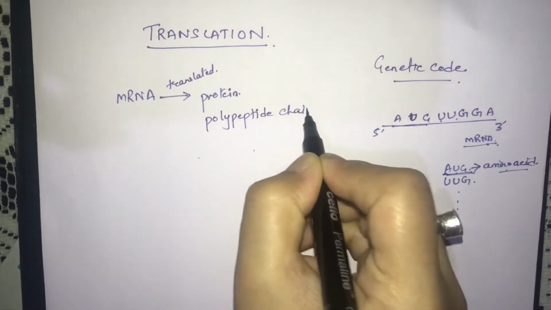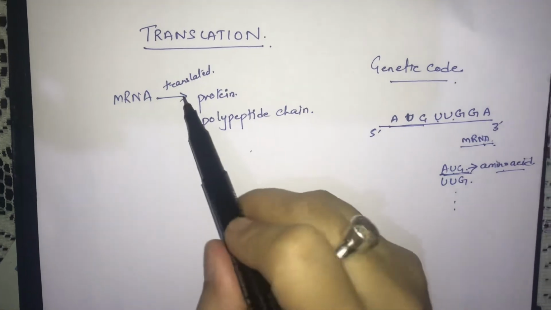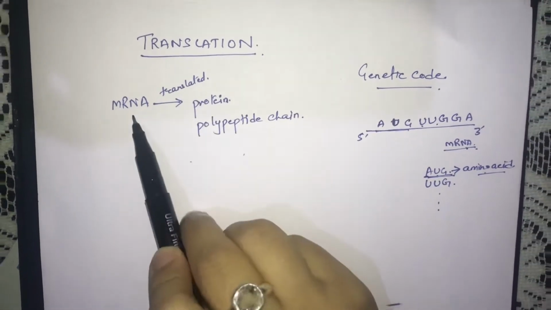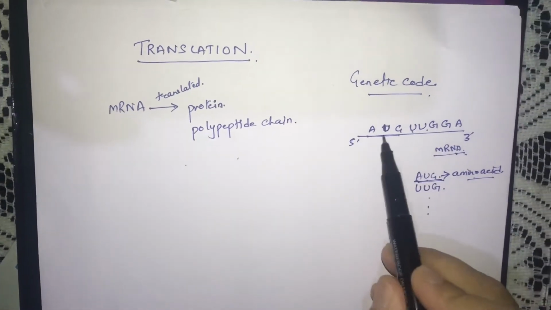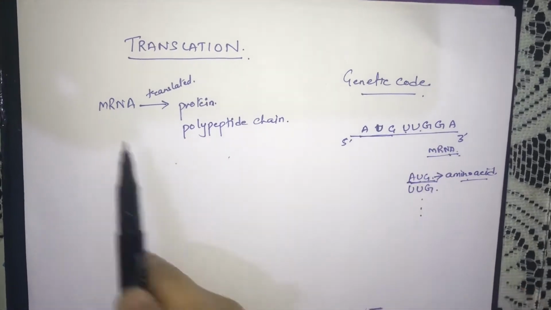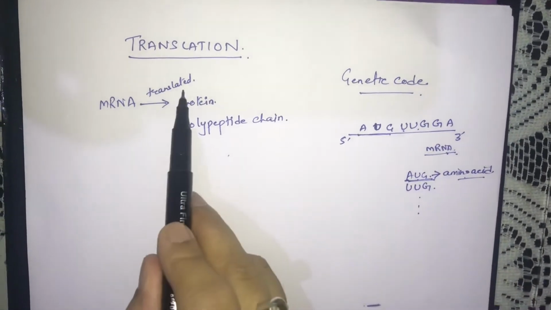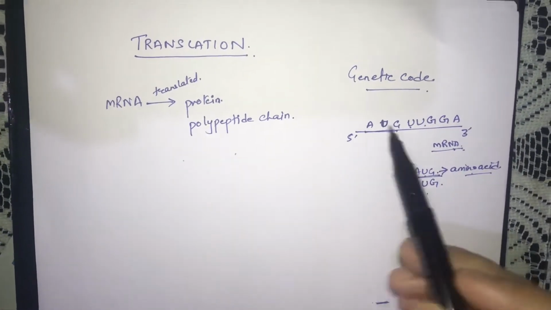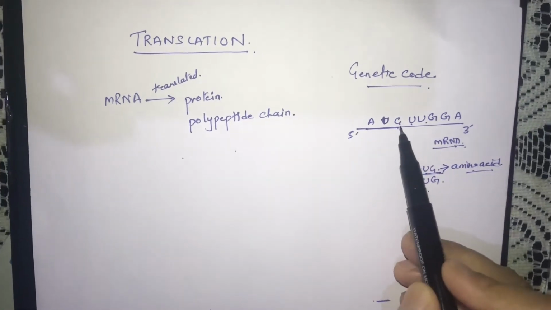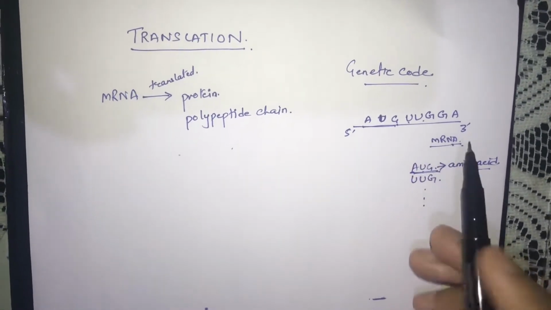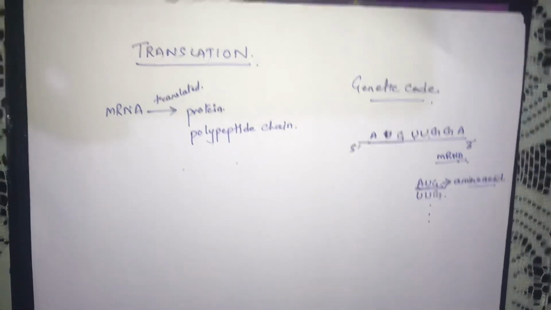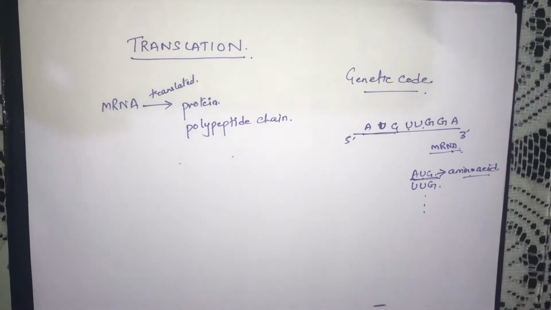The code, the nitrogenous bases present in the mRNA, is translated into protein, because 3 nitrogenous bases make one amino acid. So this process begins like that.